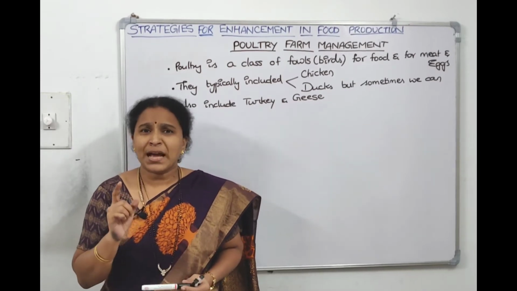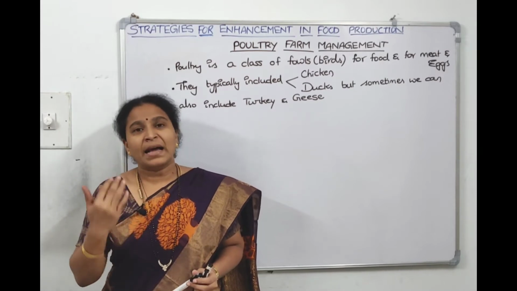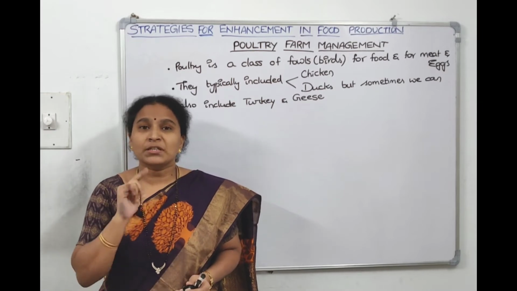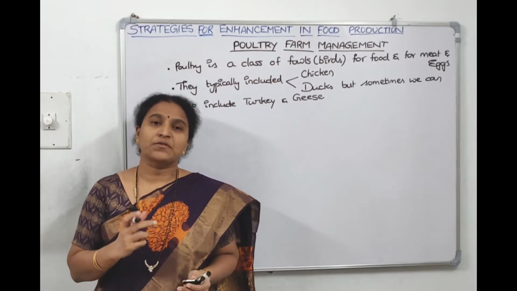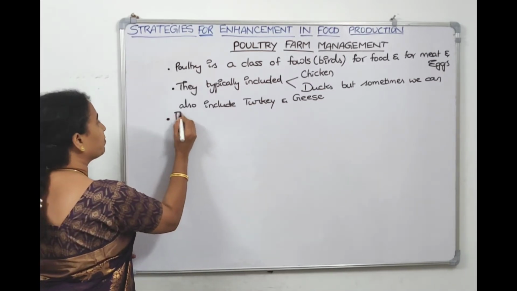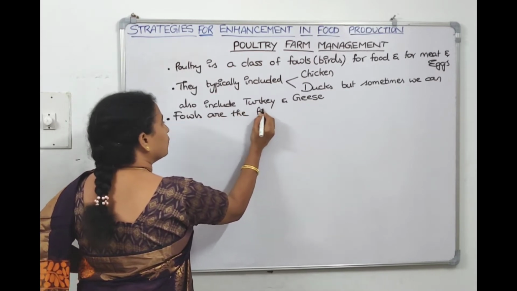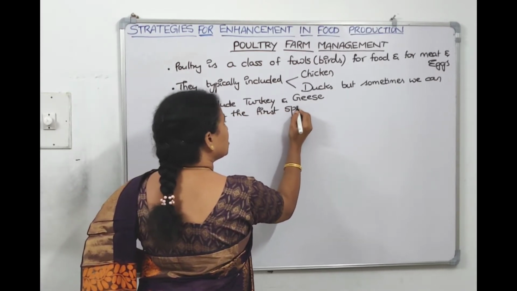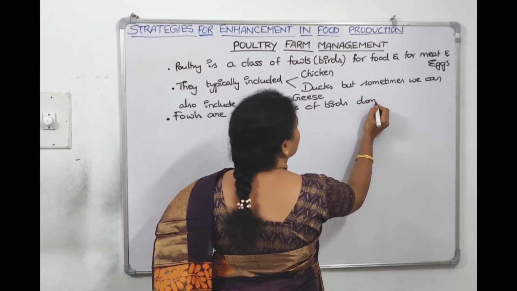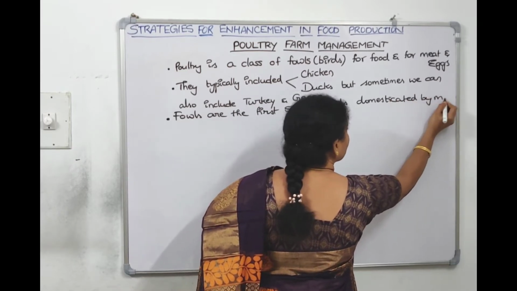Now fowls are perhaps the first species of birds ever domesticated. So when the ancient man started domesticating birds, what was the first one? Fowls he domesticated first. We can write: fowls are perhaps the first species of birds to be domesticated by ancient man.